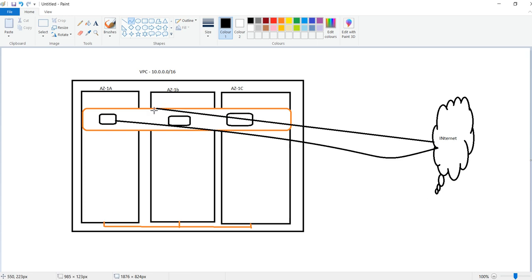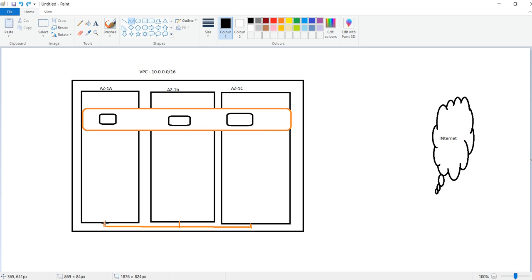Okay, it has reached the internet and it is communicating like this. It is not necessary to communicate from there to here. There is no need to communicate between two EC2 instances within a single VPC. It should not go and come via the internet, because I already said, if you see here, the communication is already established between these two.